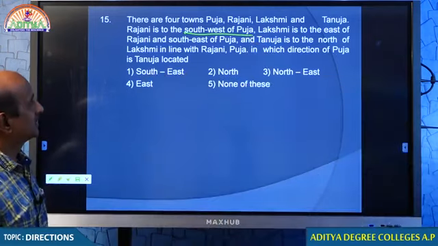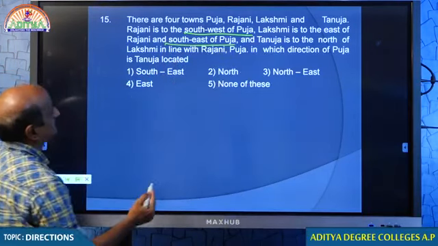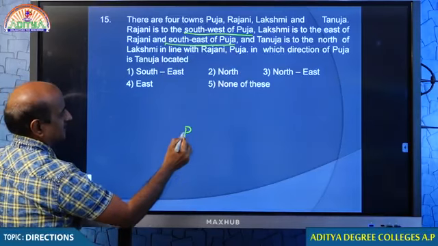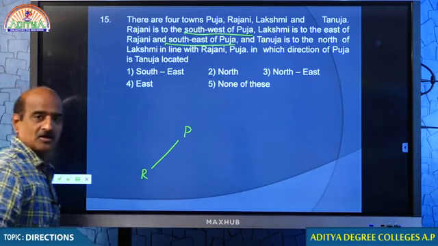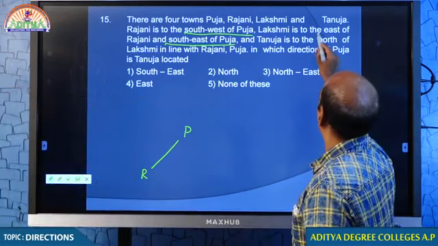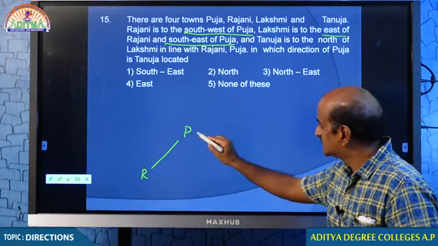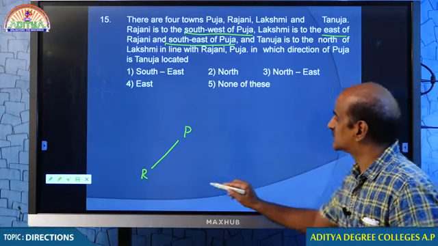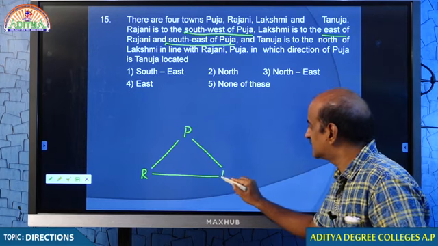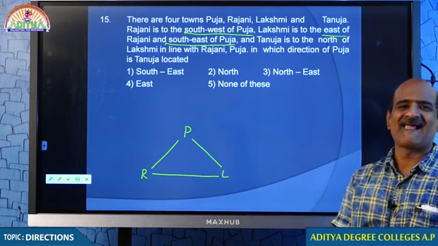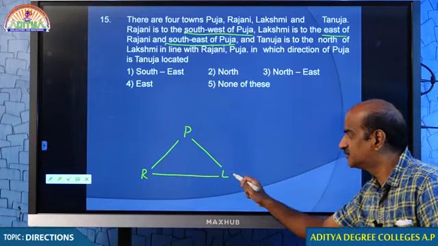I think you understand. Now come to the point. What is the point? Southeast of Pooja. Then Rajani is southwest of Pooja. Now come to Lakshmi. Lakshmi is east of Rajani, southeast of Pooja. So we need to obey both the principles, then we can fix Lakshmi. East of Rajani, southeast of Pooja.